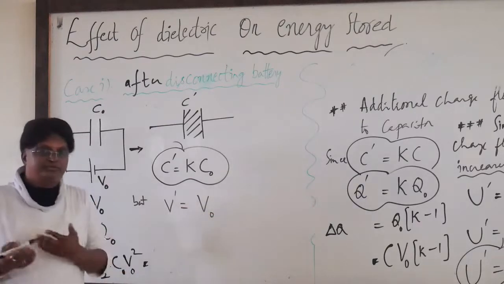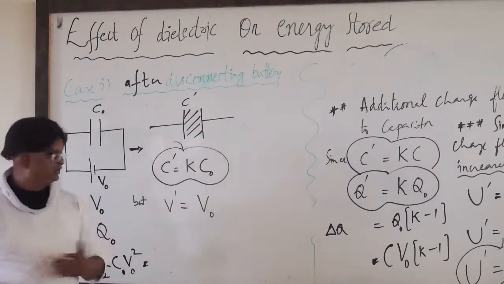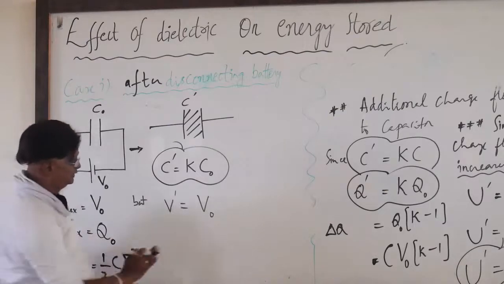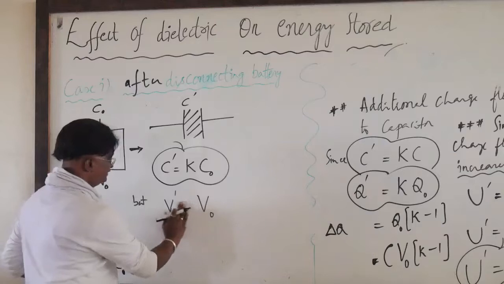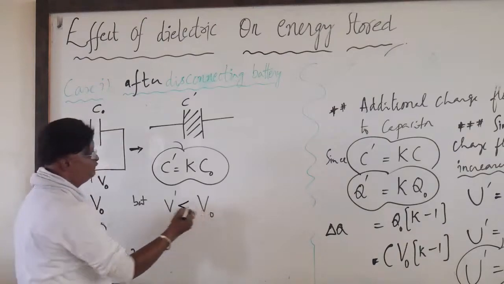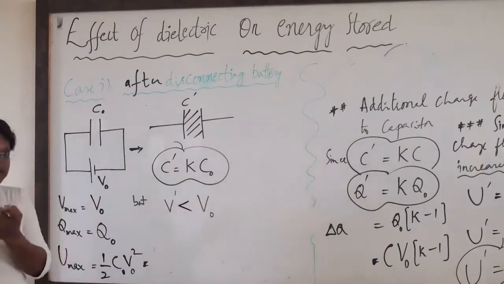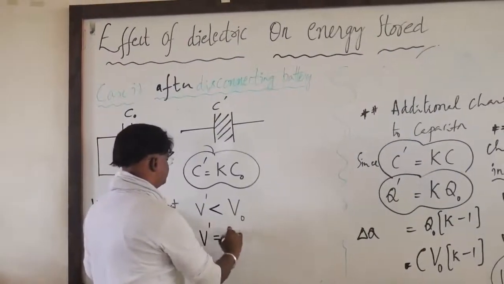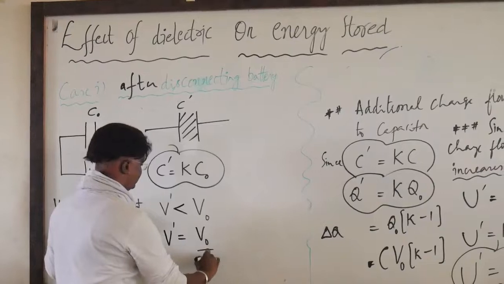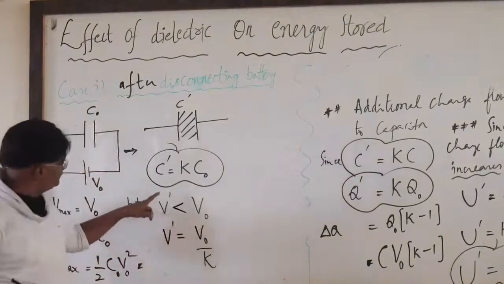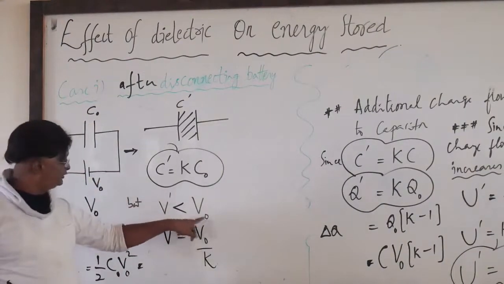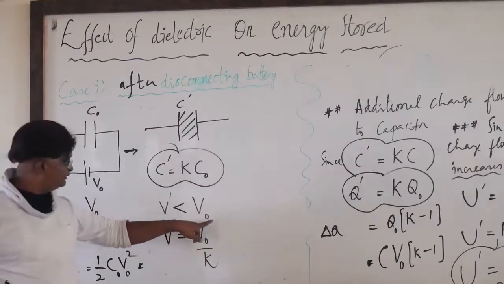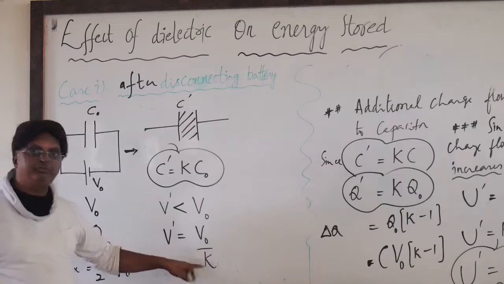Earlier there was a charging device which has restored. In the restoring ಆಗಲ್ಲ. V dash is less than V naught. V prime is equal to V naught by K. Yeah, I'm sorry, V prime less than V naught. V prime is equal to V naught by K.